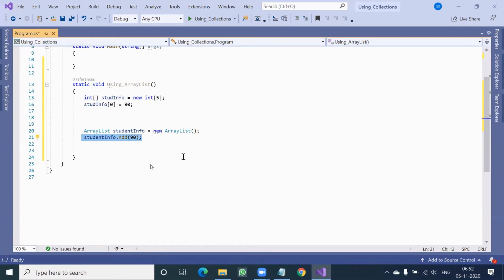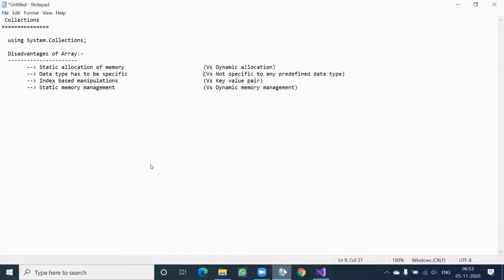If you have no idea about the index, you can delete, you can replace, you can find, you can search. Any manipulation you can do with the help of the value directly. Okay, you can say conditions apply from time to time. Sometimes index, sometimes value you may work with. But yeah, you have two provisions here. Manipulation can be key value pair.